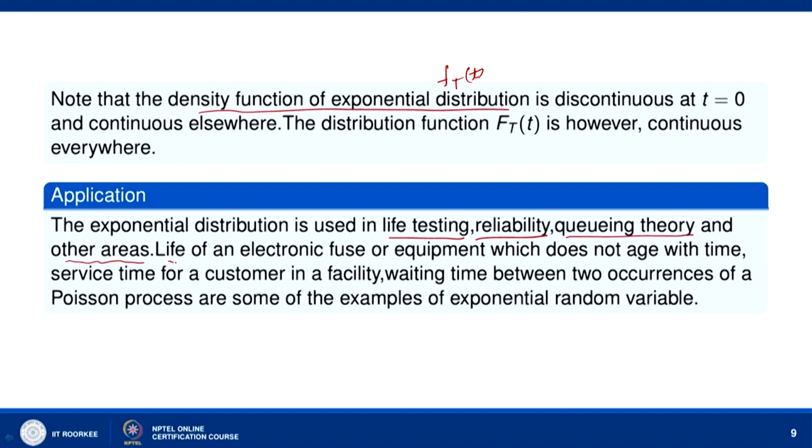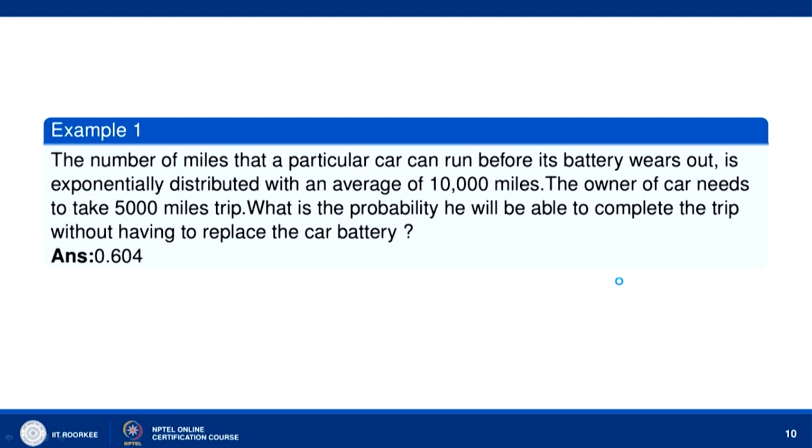The life of an electronic fuse, or equipment which does not age with time, the service time for a customer in a facility, and the waiting time between two occurrences of a Poisson process are some of the examples of an exponential random variable. Now, let us take some examples.